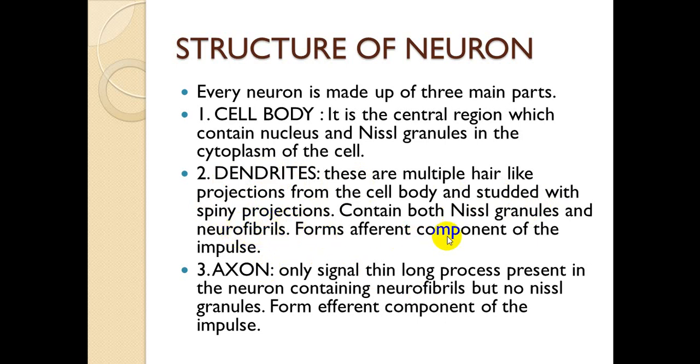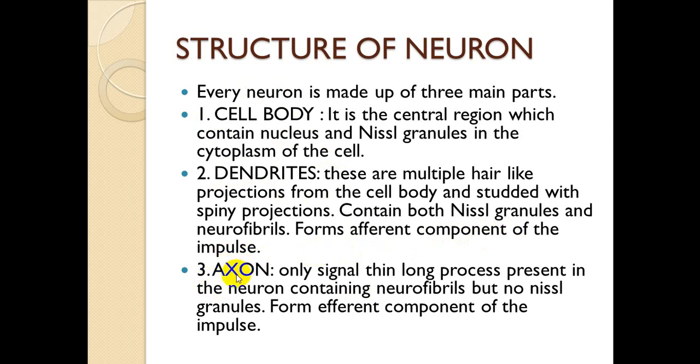So dendrite forms the afferent component of the impulse, because dendrites gather the information from the surrounding and carry it towards the cell body. So it is forming the afferent component of the impulse.